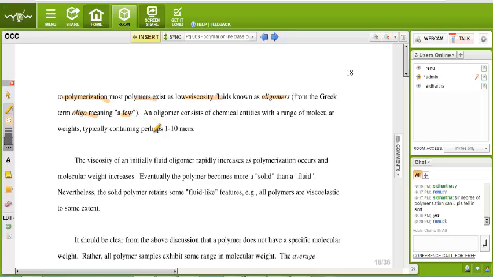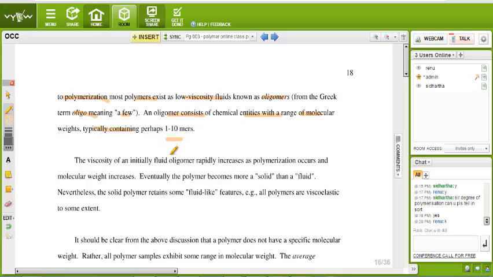So a few units can create an oligomer. An oligomer consists of a chemical entity with a range of molecular weight, typically containing perhaps 1 to 10 mers. Okay, if 1 to 10 mers produce a chain, then we call it an oligomer.